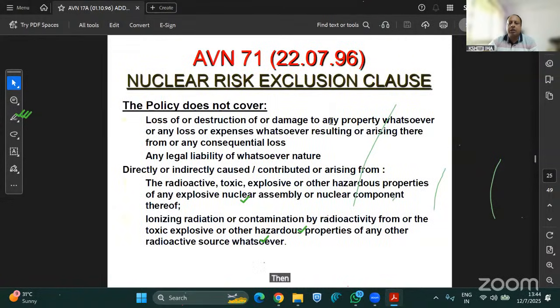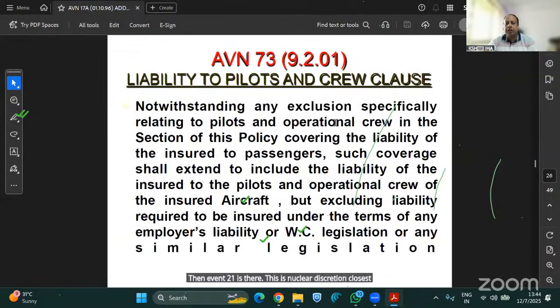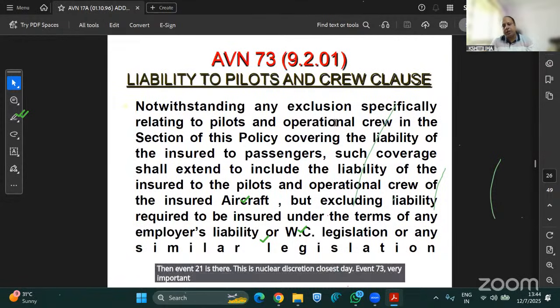Then Event 71 is there. This is the nuclear risk exclusion clause. Event 73, very important, as this comes in the exam as well.